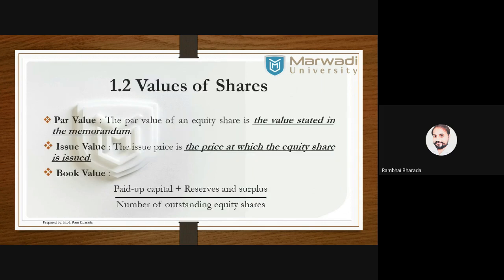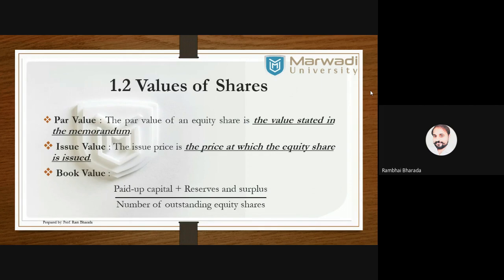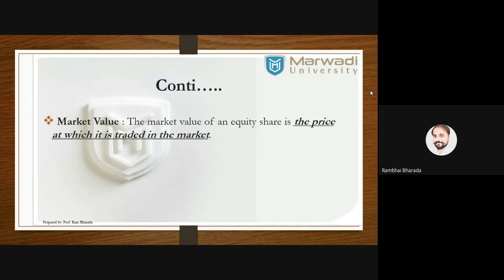Okay, values of the shares. Par value means the value recorded in the memorandum of association. Issue value is the value at which the equity shares are offered and issued. Book value means the recorded value of equity shares in the books of the company. And market value means the share price of that particular company. So four values are there. Par value, generally we have 100 rupees. Issue value, maybe with discount, maybe with premium. Book value, the value recorded in the books of the company. And market value, the current, present value of the shares.